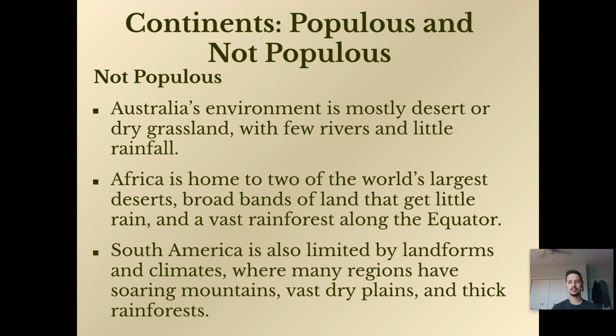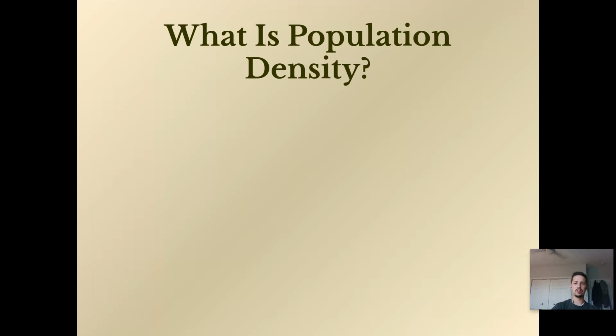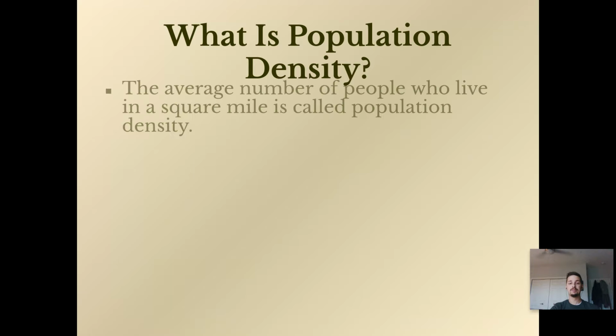South America is also very limited by landforms and climates, where many regions have soaring mountains, dry plains, and thick rainforests. So South America kind of has everything that you don't want, and it's got a lot of it, which is why it's very sparsely populated, as we've talked about. So, what is population density? Population density is the average number of people who live in a square mile of a place, right?